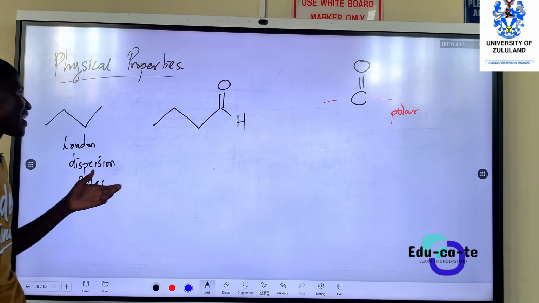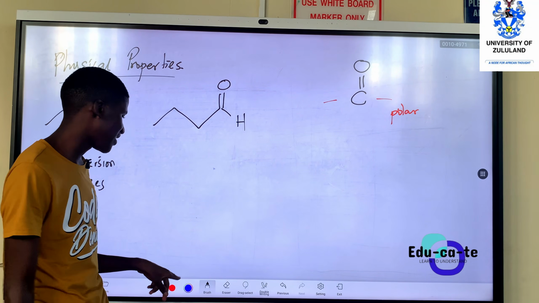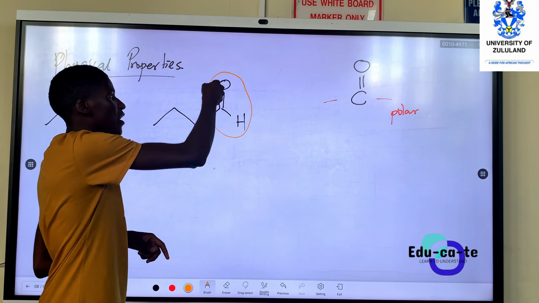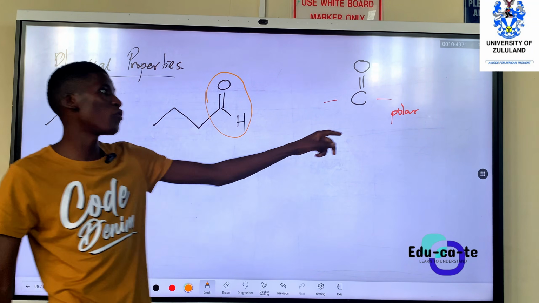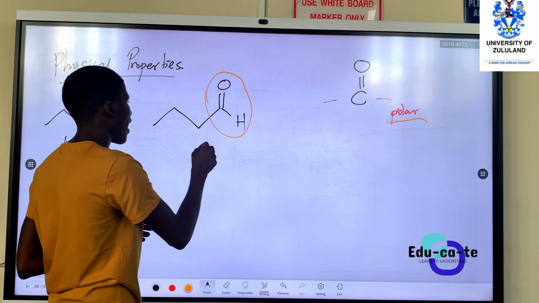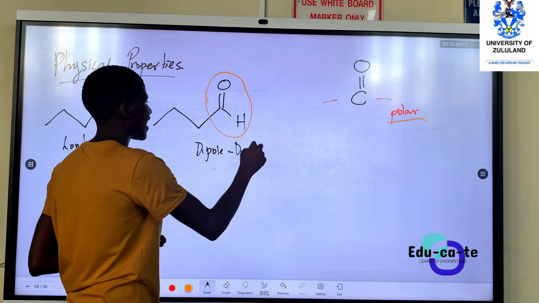So the forces now are going to be dipole forces, because this is a carbon double bond oxygen, a carbonyl group, which is polar. So it results in dipole interactions.